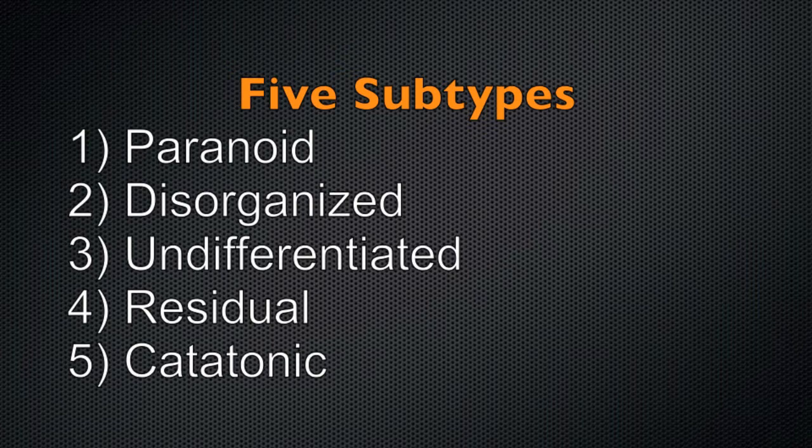Anjali Khan and J.P. Lindenmayer, who wrote a book on schizophrenia entitled The Textbook of Schizophrenia, explain that these subtypes include paranoid, disorganized, undifferentiated, residual, and catatonic schizophrenia. The 5 subtypes: paranoid, which is primarily marked by delusions of persecution and auditory hallucinations; disorganized, which is described by